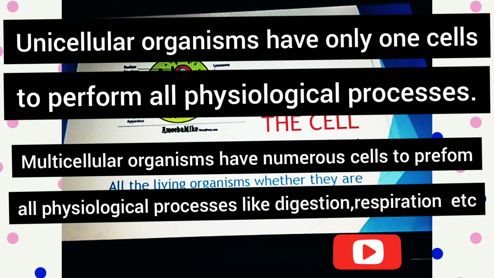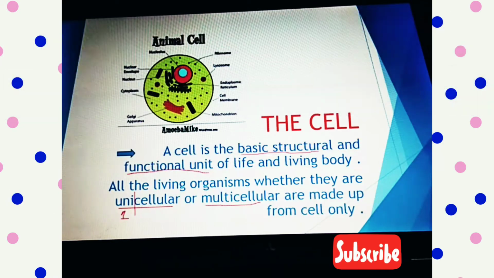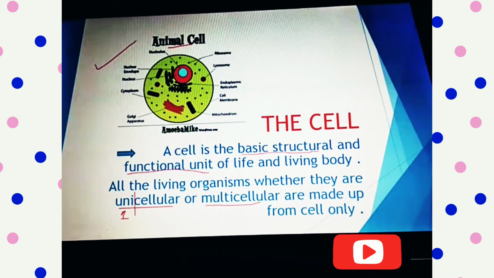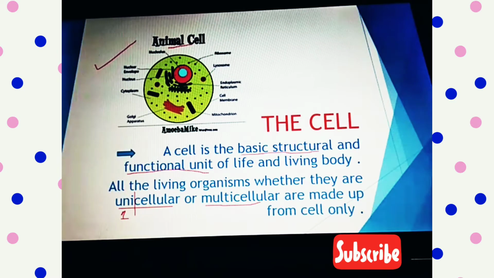So the gist is that all the organisms, whether they are single celled or multi celled, are made up of cells. You can see the figure which I have pasted over here, which comprises some parts.